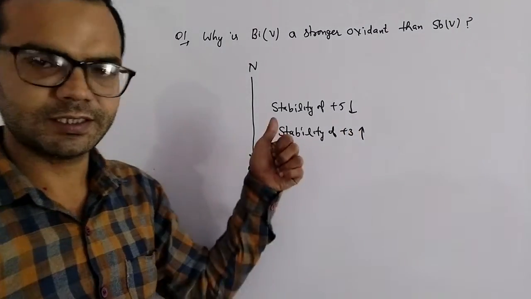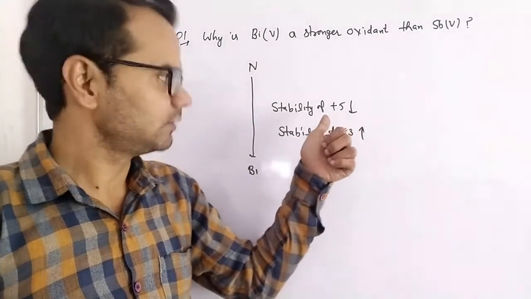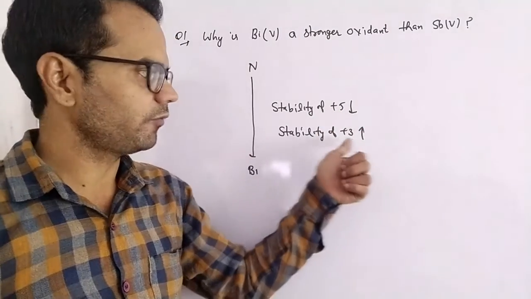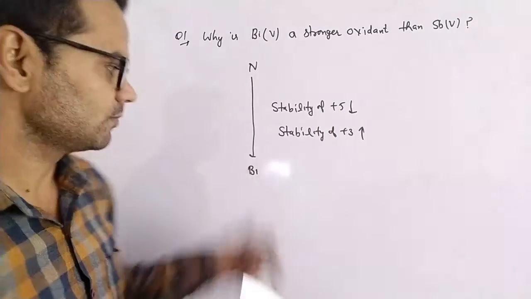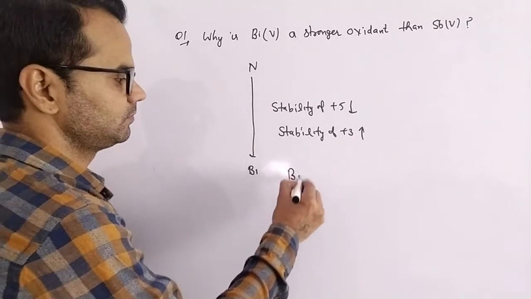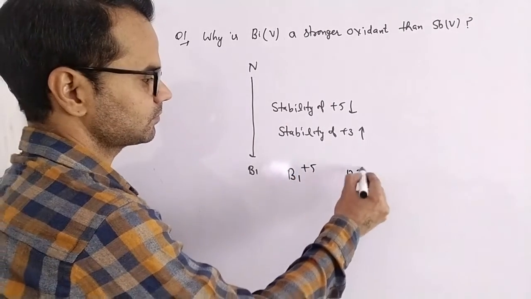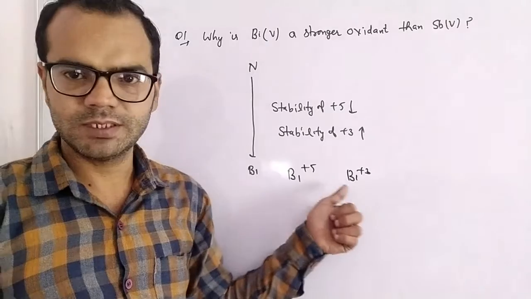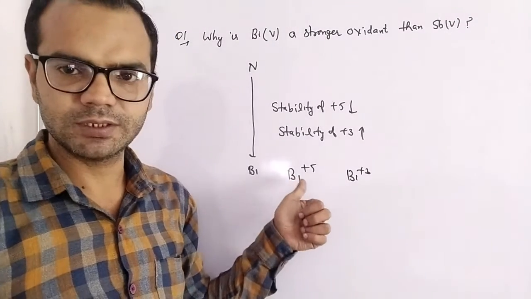Due to the inert pair effect down the group, the stability of +5 decreases and the stability of +3 increases. So bismuth is more stable in +3 instead of +5.